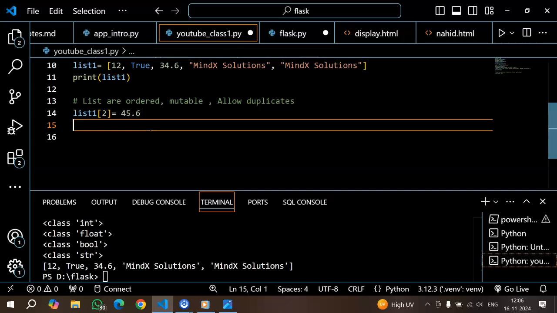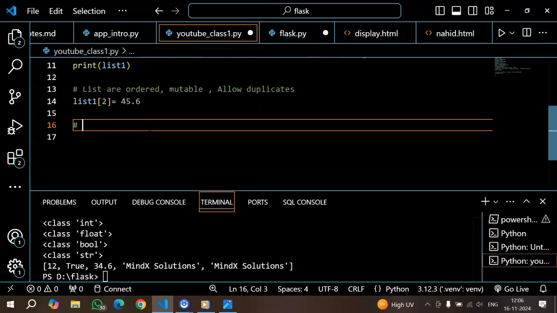Next, let's learn tuples here. Tuples are ordered, immutable data types which allow duplicates.